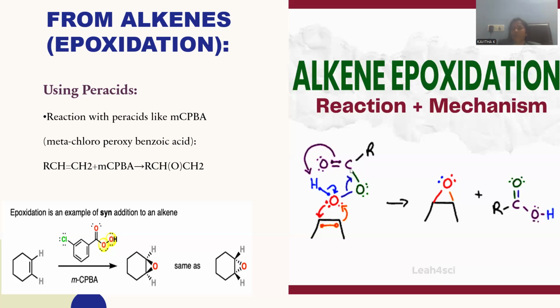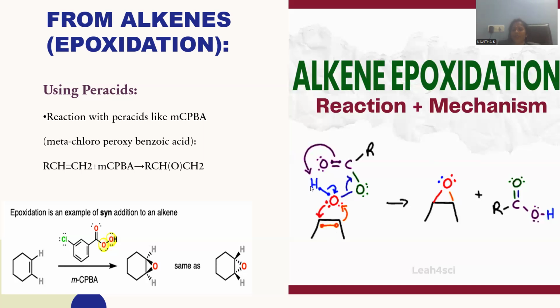Here the new pi bond is located between the carbon and oxygen, and simultaneously the other ketonic functional group which is present will be polarized in such a manner. Oxygen will retain the negative sign in order to pull this H positive, so that the entire molecule will be rearranged, and one of the oxygens will be shared with the olefinic double bond, and that is converted into an epoxide bond later on. Here you can observe the new double bond formation, with the already existing oxygen in green, and the newly formed pi bond indicated in blue, because the electrons between the peroxy linkage are moving over there, giving rise to a blue bond.